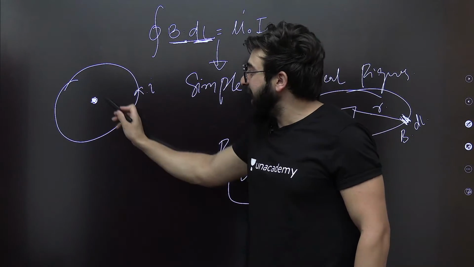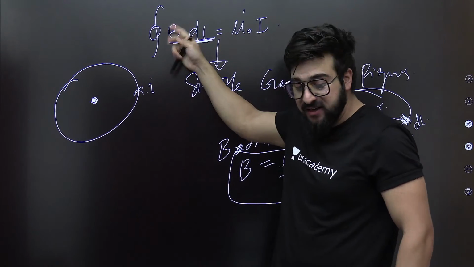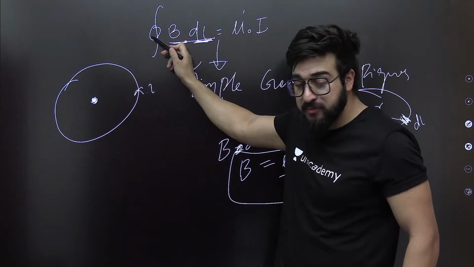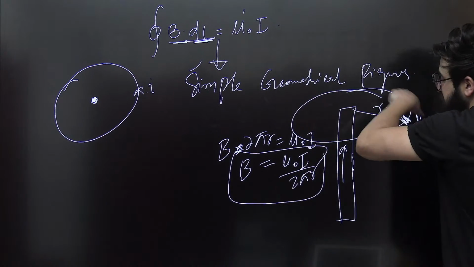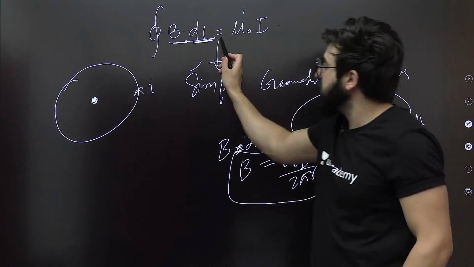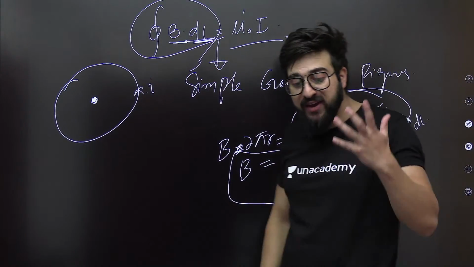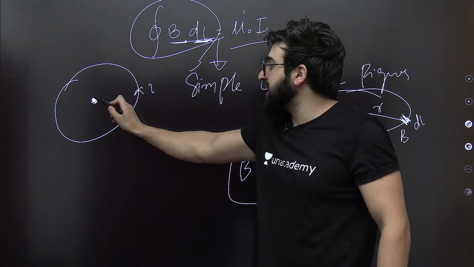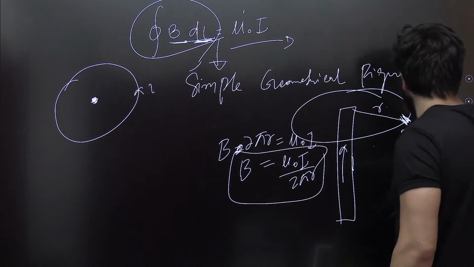Over here we say this is a closed integral, a closed loop. This gives us the information that this is a closed loop. How can we create that closed loop here? This has a closed-loop conductor in between, so that's why we cannot find it this way. Now if you ask me, sir, how can we exactly find the magnetic field at the center? Use the Biot-Savart law. That will give you the answer.